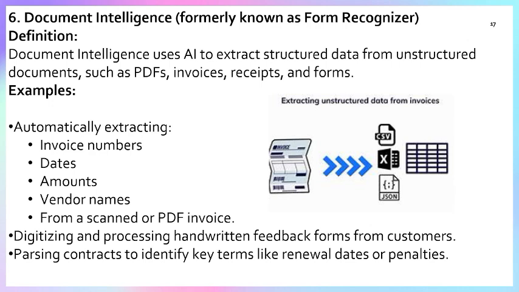Domain 1, Part 6, Document Intelligence. That is also known as form recognition. Form Recognizer is something in which a form is there. It can be PDF, it can be text, and that Form Recognizer, you can say Document Intelligence uses